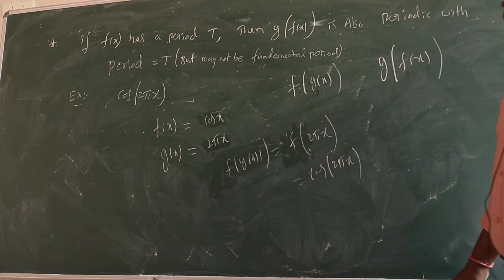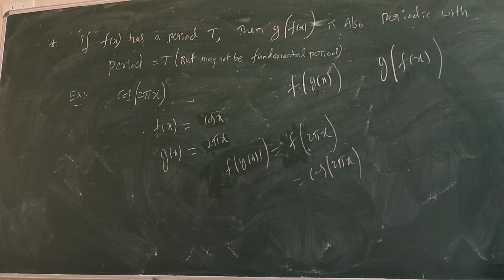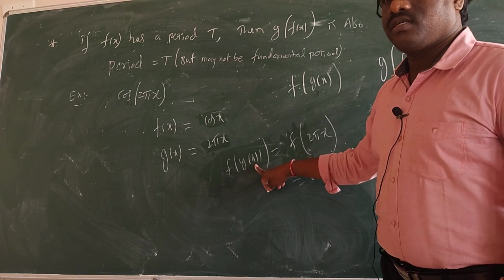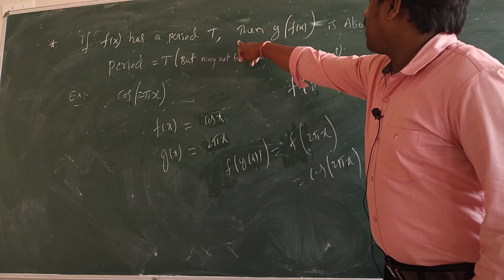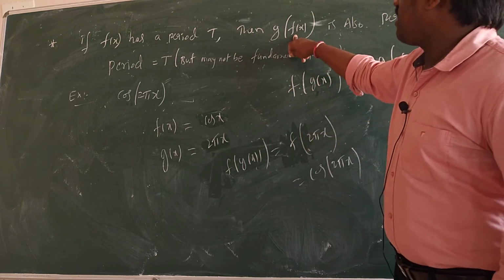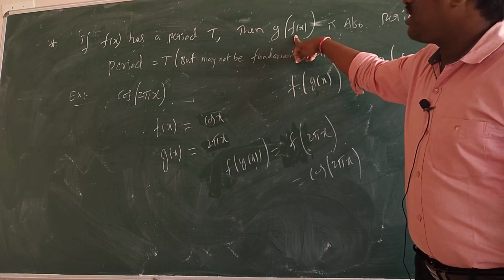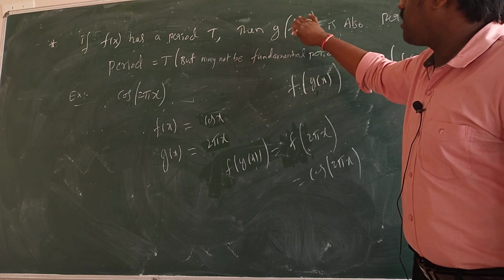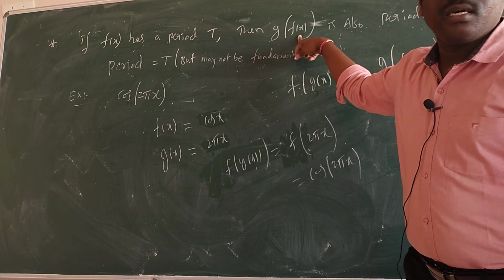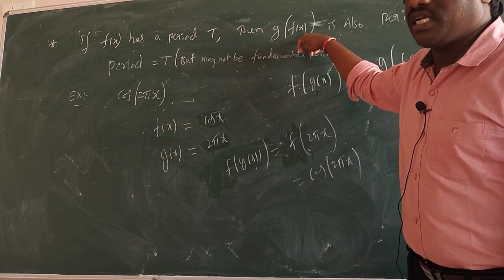What is it saying here? If the period of f of x is t, then g of f of x will also have the same period. So here, the period of g of x we have to check. So inside one, you have to get the period. If the period of f of x is t, then g of f of x is also t.